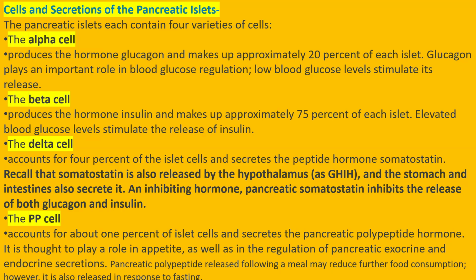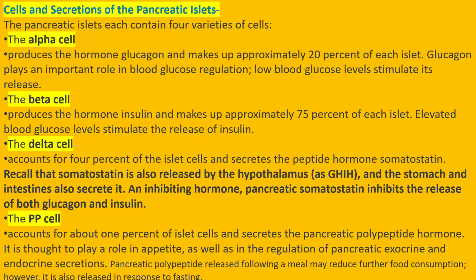Now the alpha cell secretes the hormone glucagon, which makes up approximately 20% of islet hormones. Glucagon plays an important role in raising blood glucose level. When the blood glucose level is low in your body, alpha cells secrete glucagon and break down your glycogen, which is stored in your liver and muscle, and it gives glucose to your body. In this way glucagon maintains the blood glucose level, so raising blood glucose level.